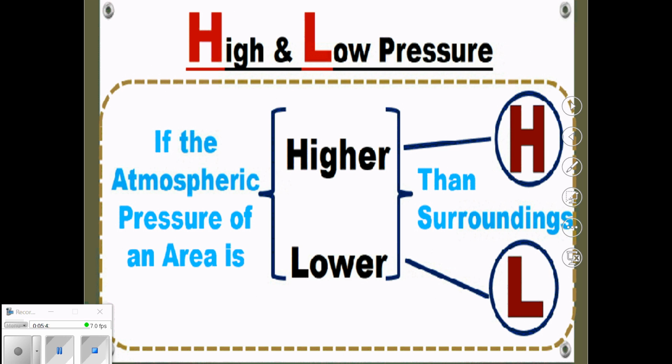If the atmospheric pressure of an area is higher than that of the surrounding region, it can be designated as high pressure. For high pressure, we use the symbol capital H. Then what would be the low pressure? If the atmospheric pressure of an area is lower than that of the surrounding region, it can be designated as low pressure. For that, we use the symbol capital L.